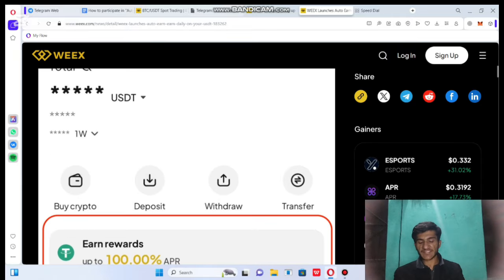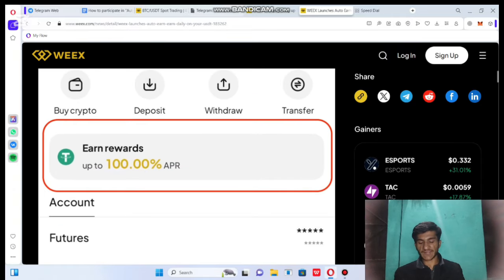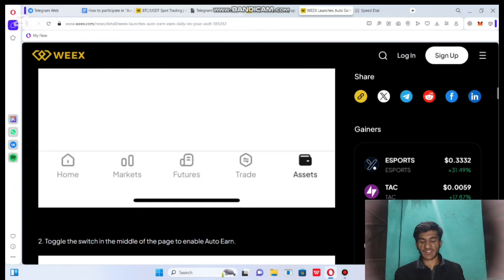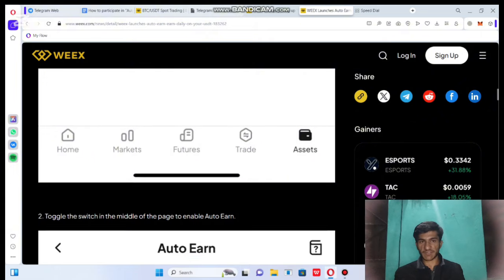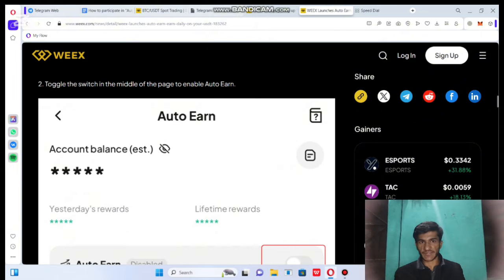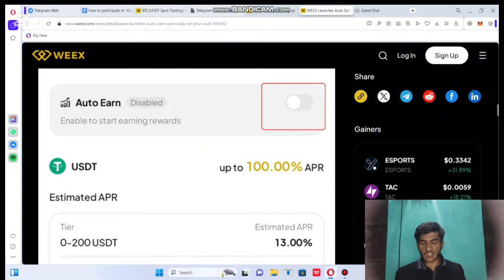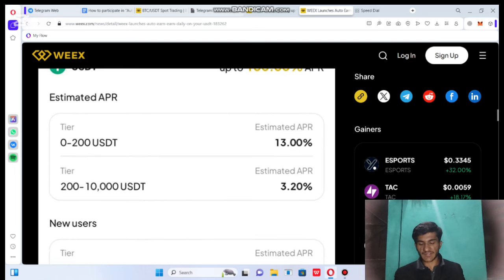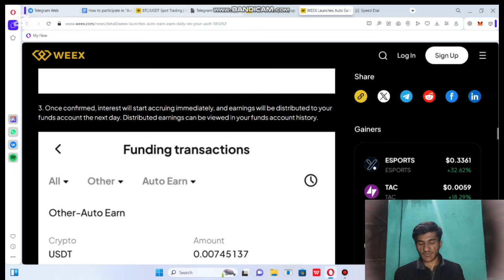Open the app, go to the asset page and go to Auto Earn. Here is the interface, you can see the Auto Earn option is available now. You can use it, do your own research. I am not your financial advisor. Here are some pictures you need to see. Here you can enable or disable Wax Auto Earn, and you can check it out now.